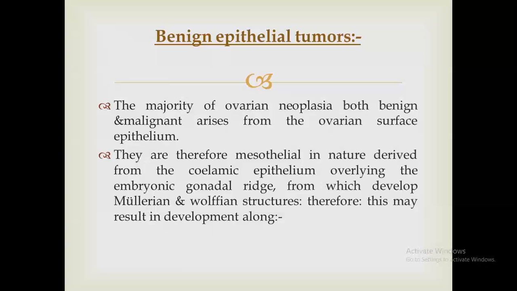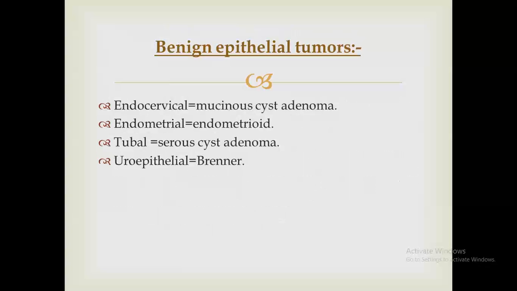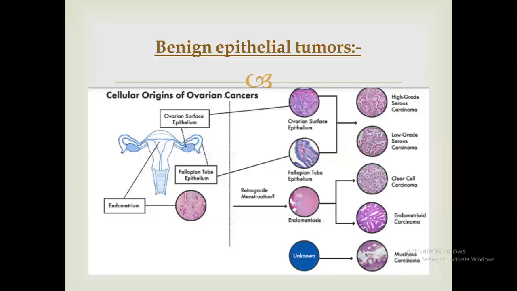They are therefore mesothelial in nature, derived from the coelomic epithelium overlying the embryonic gonadal ridge, from which Mullerian and Wolffian structures develop. Therefore, this may result in development along different lines: if it arises from endocervical, it gives rise to mucinous cystadenoma, endometrial gives rise to endometrioid, tubal gives rise to serous cystadenoma, and urothelial tissue gives rise to Brenner tumor. This picture shows the origins according to the coelomic epithelium covering the woman's reproductive system.